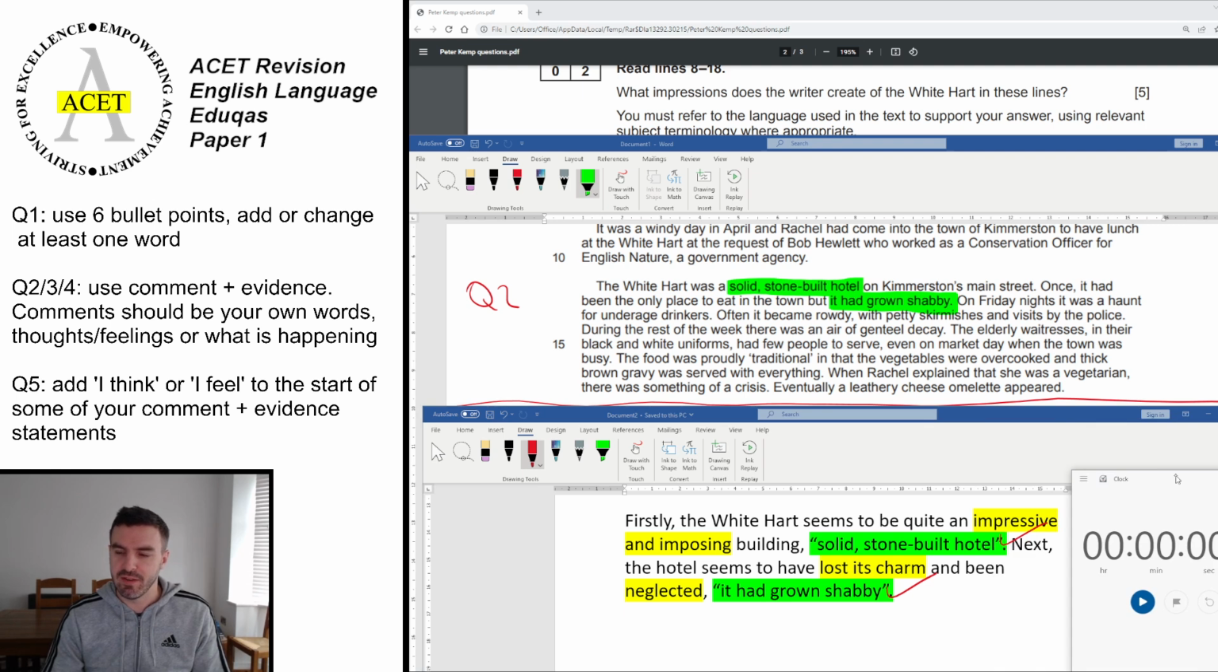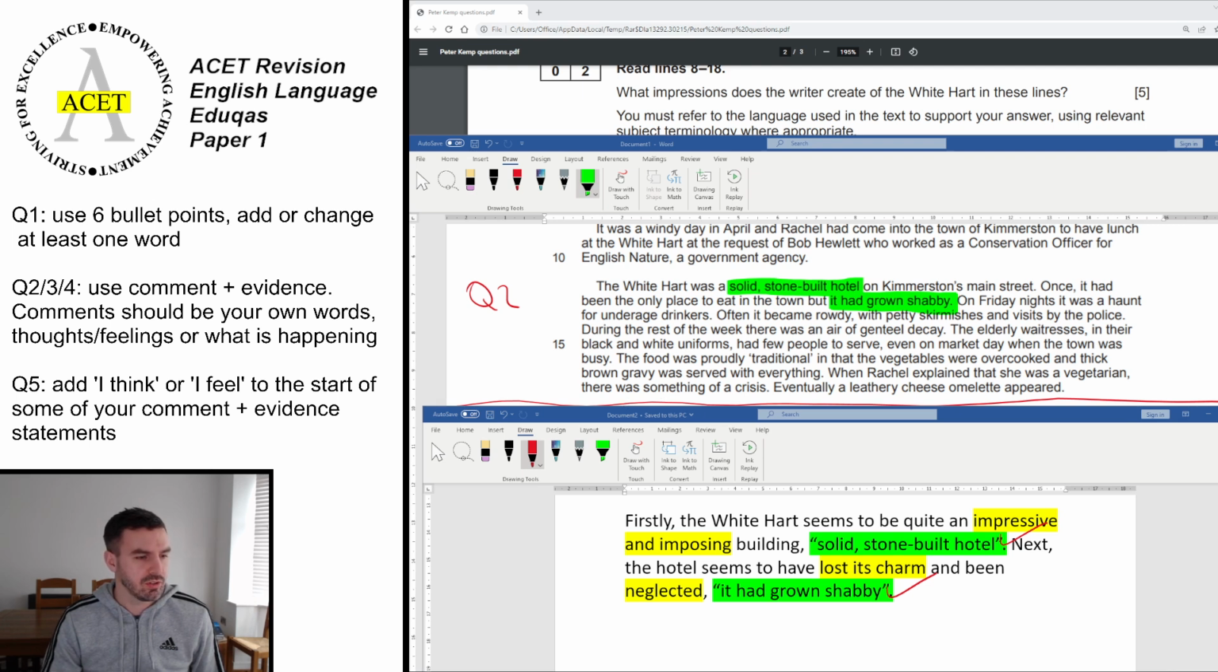This is 10 minutes at most for this question, because as you should know, 5 minutes at most for the first one, because it's just bullet points, and 10 minutes for this one. It's 10 marks when you add them together. 10 marks on Eduqas for language means spend 15 minutes. So pause the video now and try and find the rest.